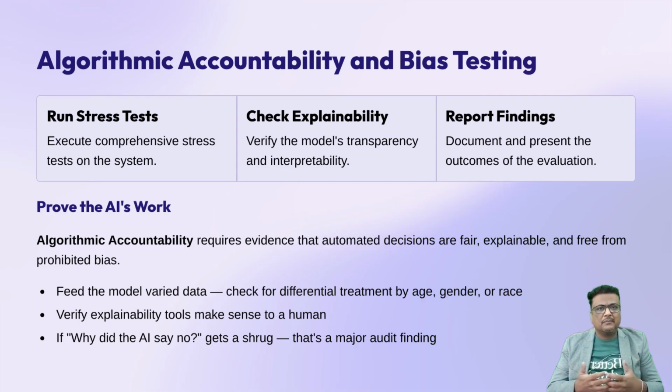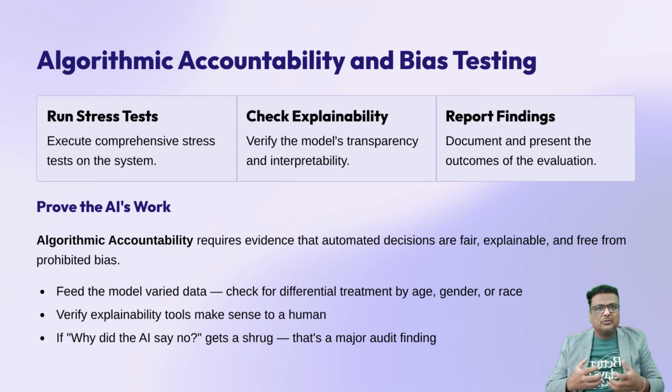During the audit, we run our own stress tests. We feed the model different types of data to see if it treats people differently based on their age, gender, or race. We also check the explainability tools to make sure they actually make sense to a human being. If the auditor asks, "Why did the AI say no?" and the answer is just a shrug from the engineering team, that is a major finding in the audit report.